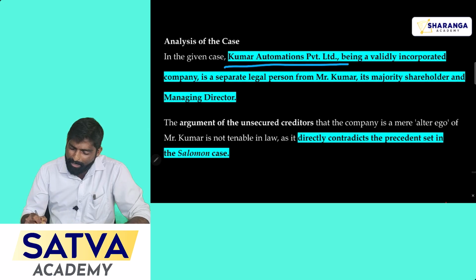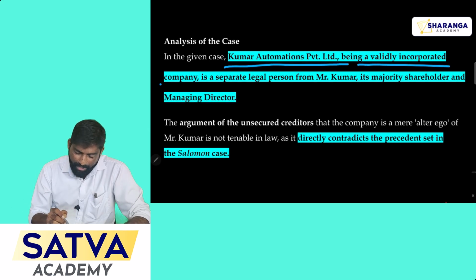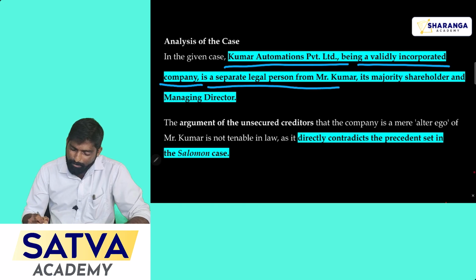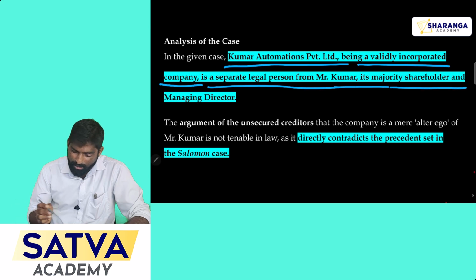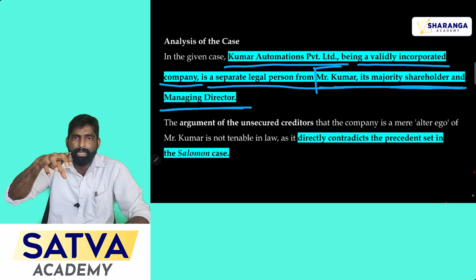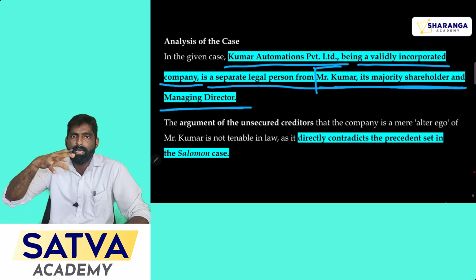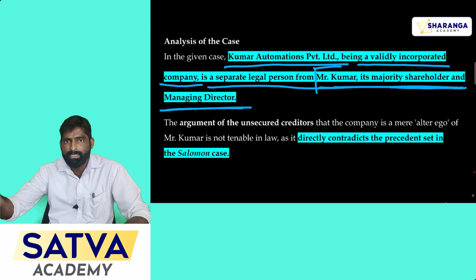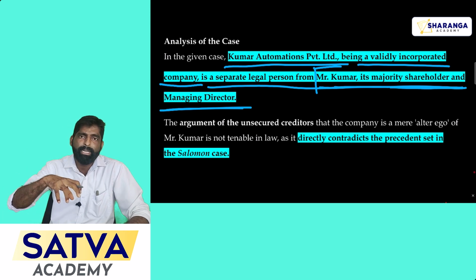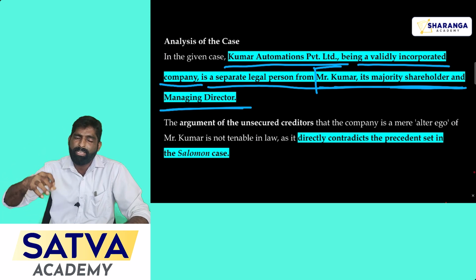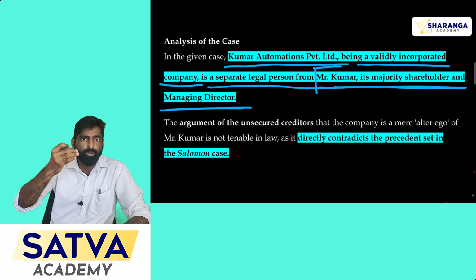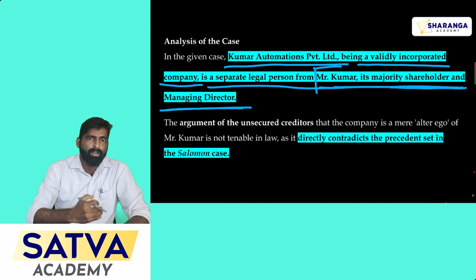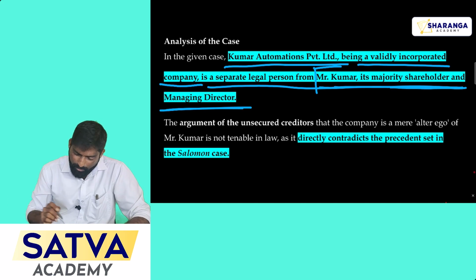Kumar Automation Private Limited, being a validly incorporated company, can enjoy a separate legal entity from Kumar, its major shareholder and managing director. So even though Kumar is a major shareholder and managing director, the company can still enjoy a separate legal entity. It means the company is separate from the shareholders and directors. So whatever transaction is carried out by the company will be under the company name itself. Here also, the unsecured creditors gave the loan to the company and not to the shareholder or the director of the company. Okay, fine. Next one.